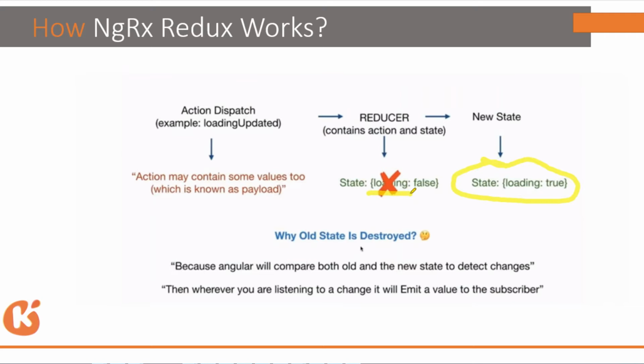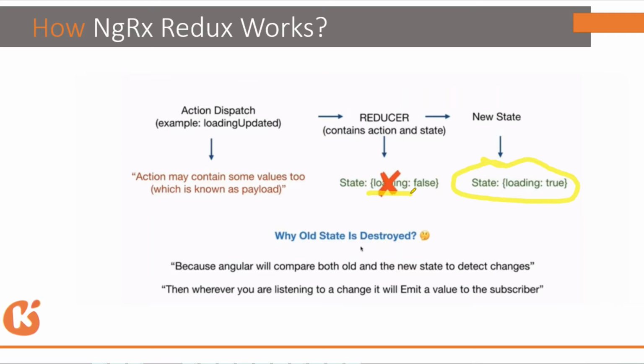Right now it has only one property, loading. But in the real world, there can be hundreds or thousands of properties in an application. So Angular has to check which properties have been changed, and accordingly notify all the subscribers.